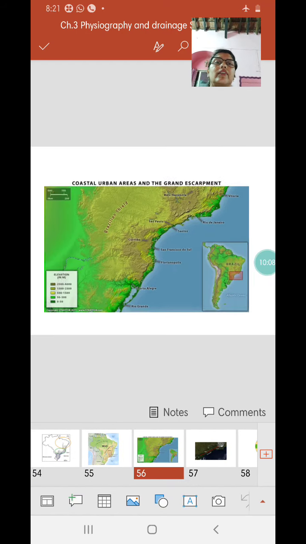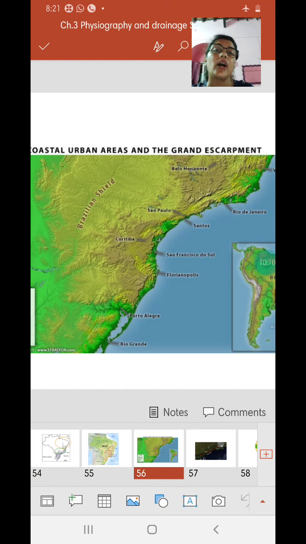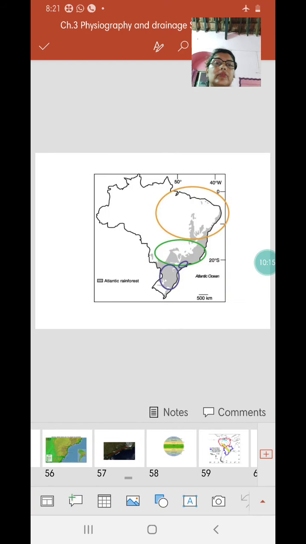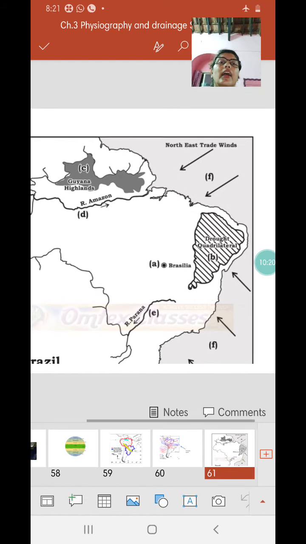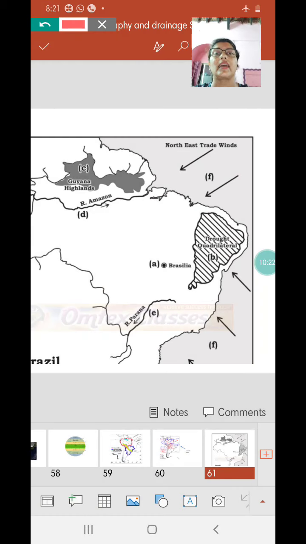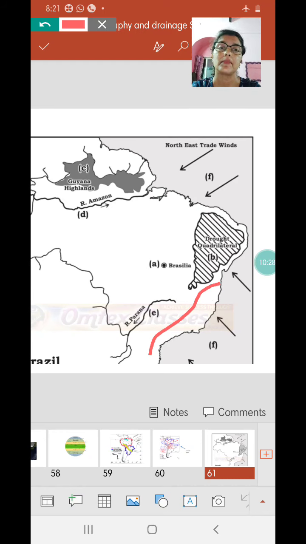Let us see how these great escarpments influence the climate of Brazil. The great escarpments are stretching here in the south and southeastern part of Brazil. The southeast trade winds are the winds which bring rainfall to Brazil.